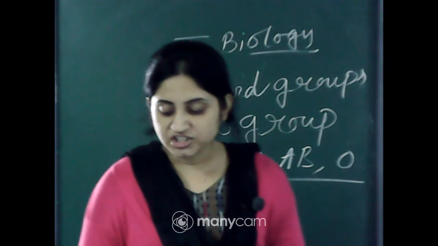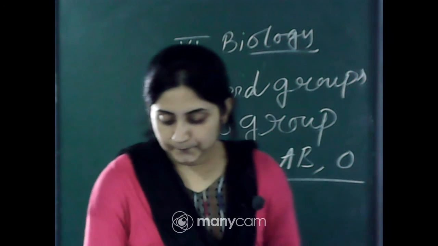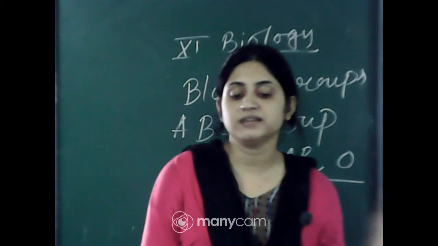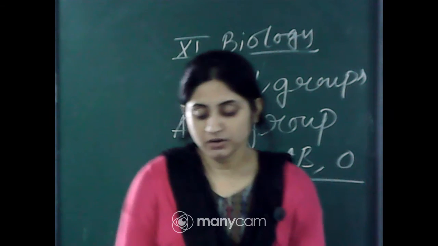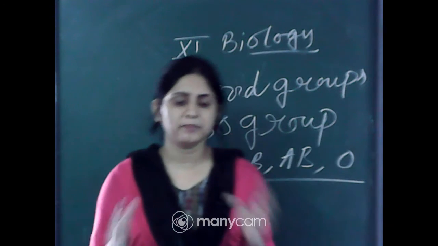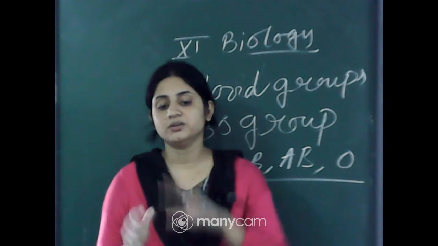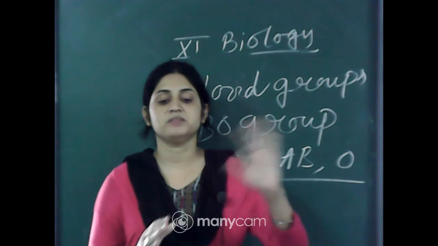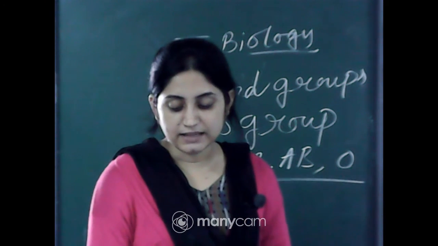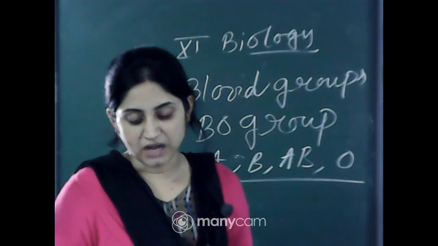A special case of Rh incompatibility, or mismatching, has been observed between the Rh negative blood of a pregnant mother and the Rh positive blood of the fetus. So when the mother is negative, the fetus is positive. In the first pregnancy, these two bloods are separated by the placenta, because the baby is inside the placenta, so there is no chance of mixing of blood. But at the time of delivery, when the placenta bursts, there is a chance of mixing of mother's and baby's blood. So during the delivery of the first child, there is a possibility of the mother being exposed to a small amount of Rh positive blood from the fetus.